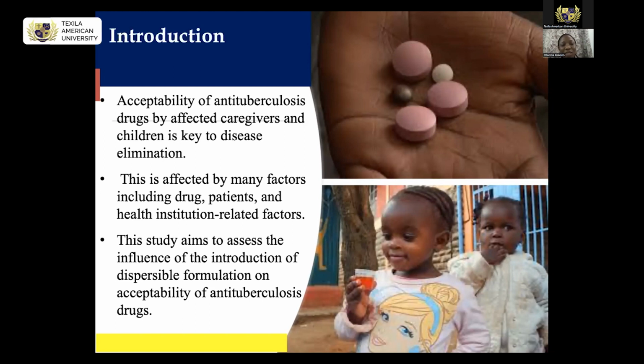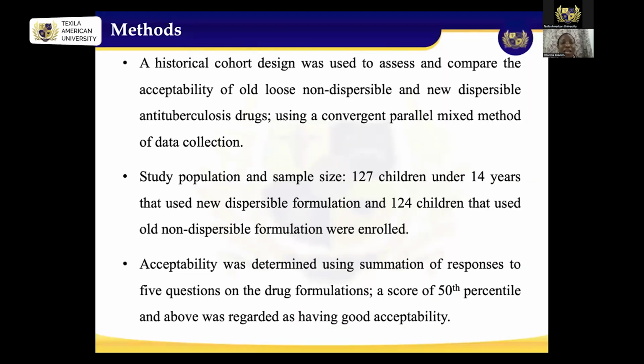So it aims to assess the influence of introduction of this dispersible formulation on the acceptability of antituberculosis drug among these children. For the methods, we did a historical cohort design, and we assessed and compared acceptability of the old loose non-dispersible one and the new dispersible drug.